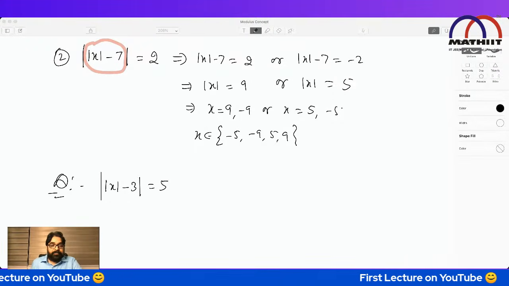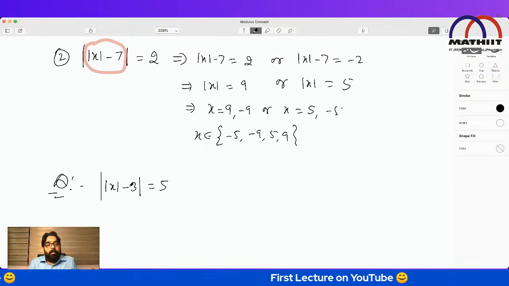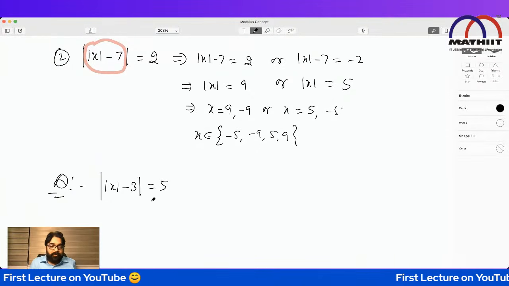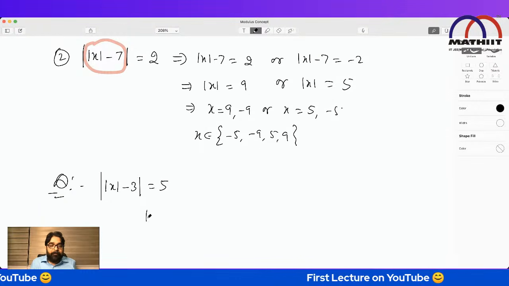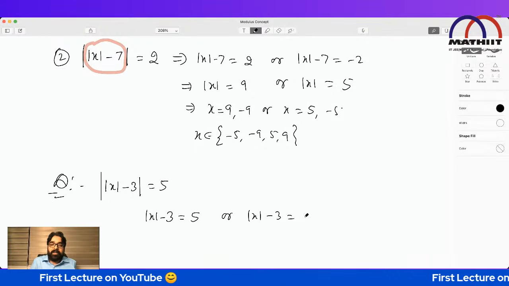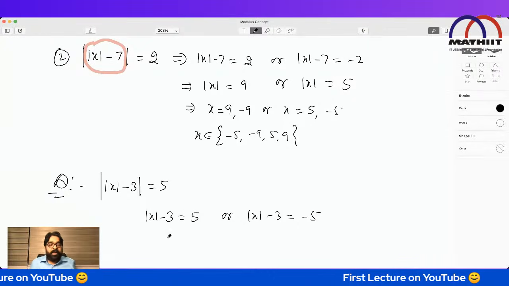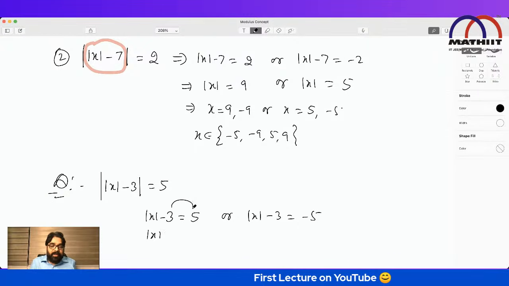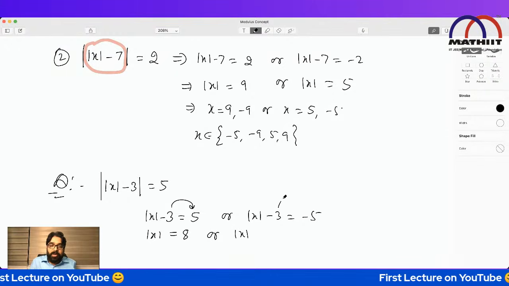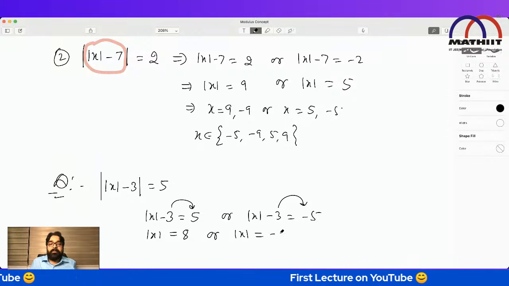Check this. Mod of (mod x minus 3) equal to 5. Means mod of something equal to 5. So this something will be equal to either 5 or minus 5. There are two possibilities. This 3 will come to this side, so it becomes mod x equal to 8, or mod x equal to minus 2.